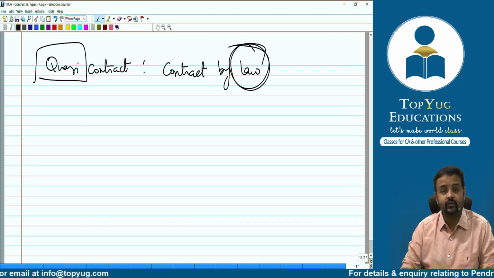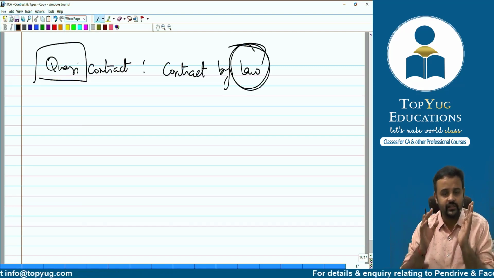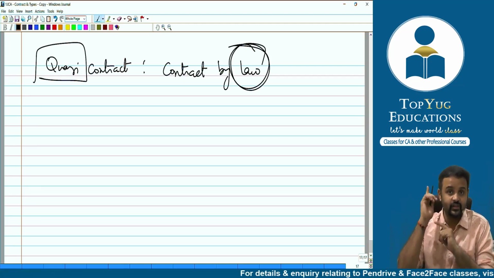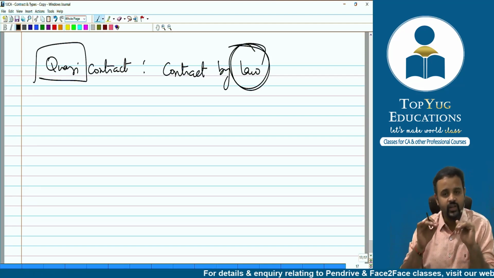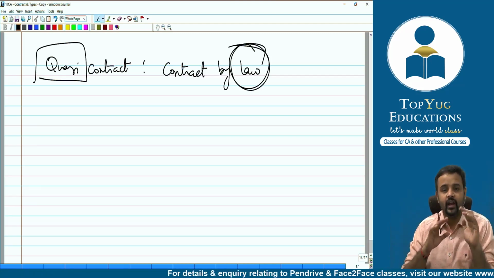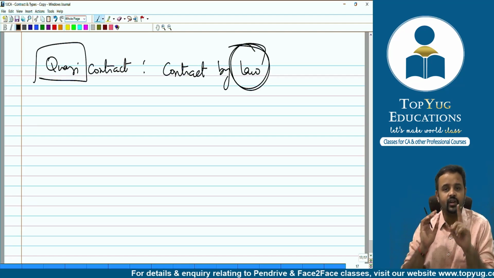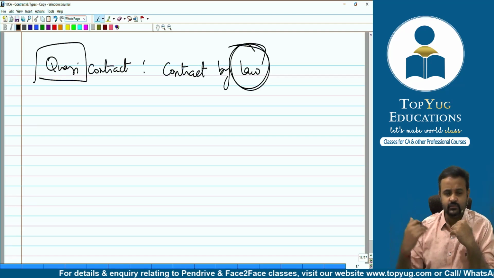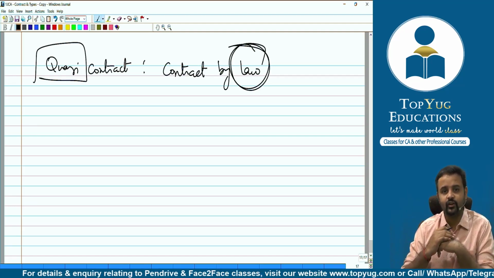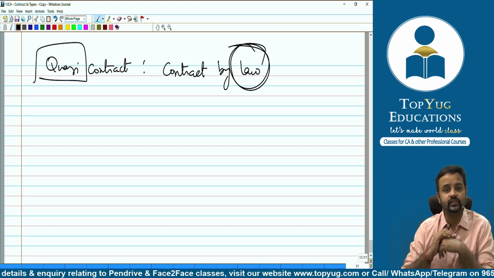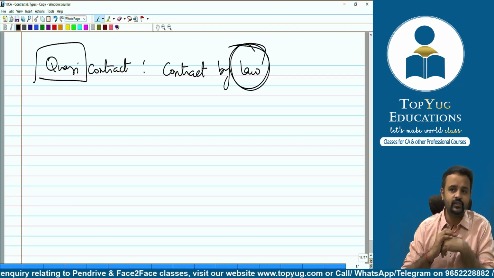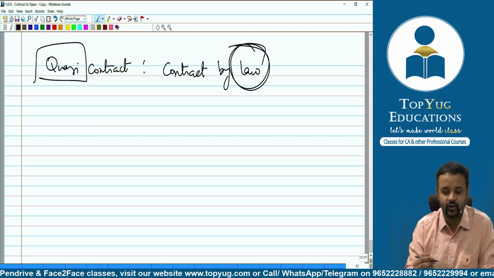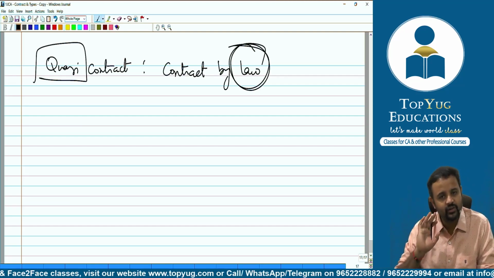As you know, we have 10 topics. We have the Indian Contract Act, sections 1 to 75 in our syllabus, chapters 1 to 6 as per the Bare Act. But we have done a different grouping and we are saying there are 10 topics. Right now we are into our first topic, nature and kinds of contract. The other 9 topics include the topic quasi contract. When we go to that topic, we'll discuss in detail. Right now at least you have an idea what a quasi contract is.